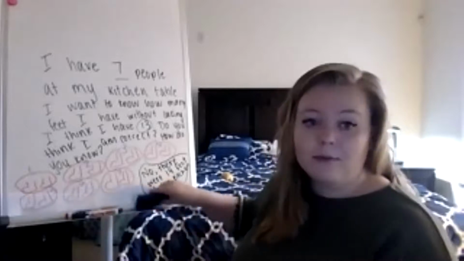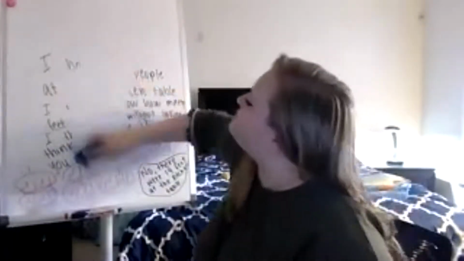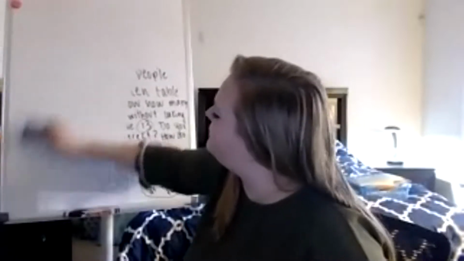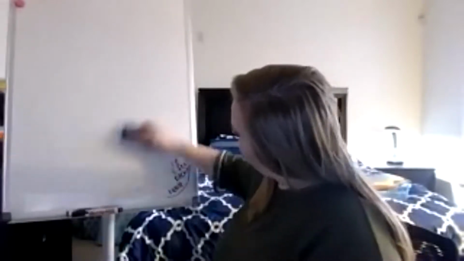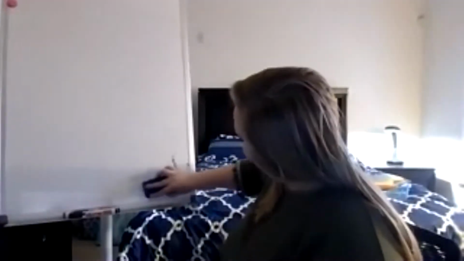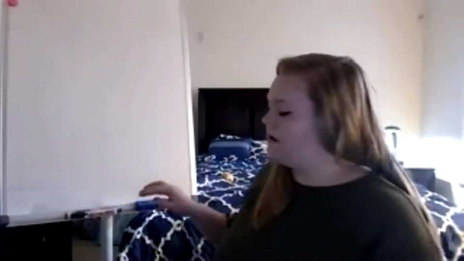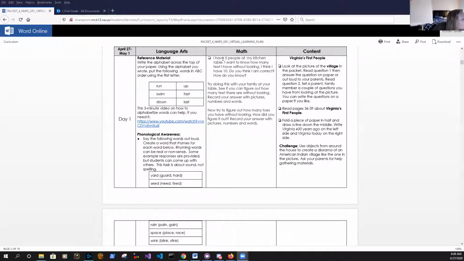So your problem is very similar to the one that we just did together. The problem that you have, and I'm going to share my screen, is right here.